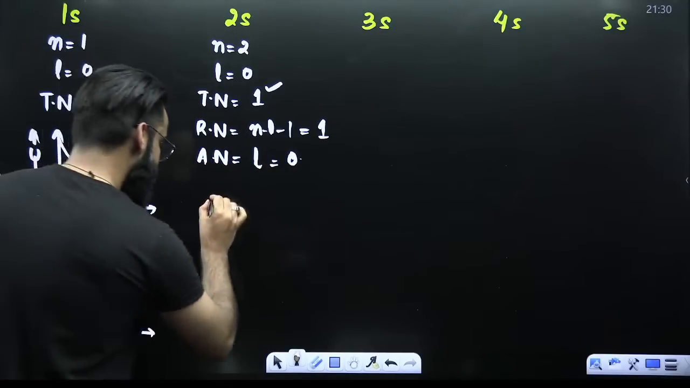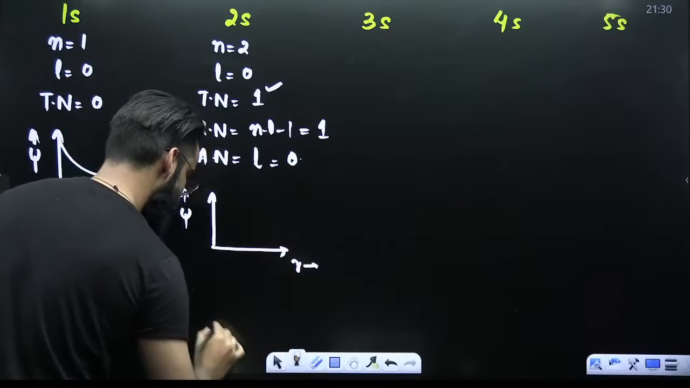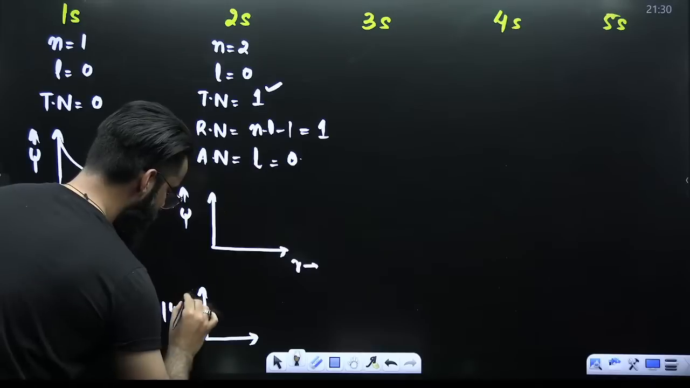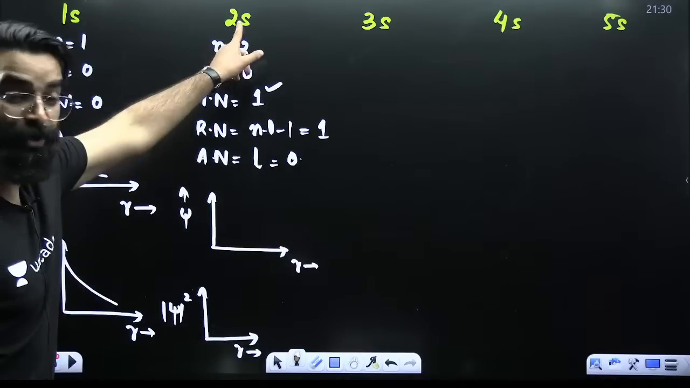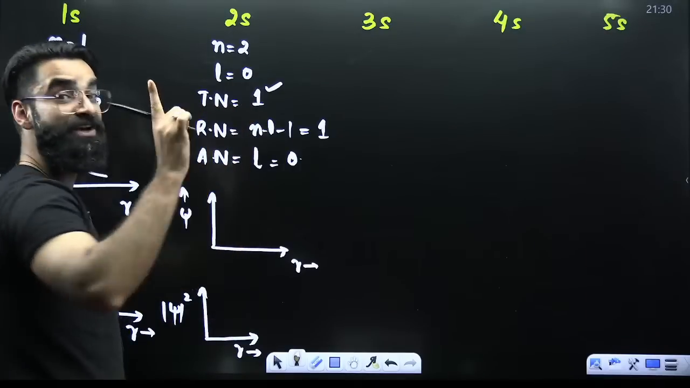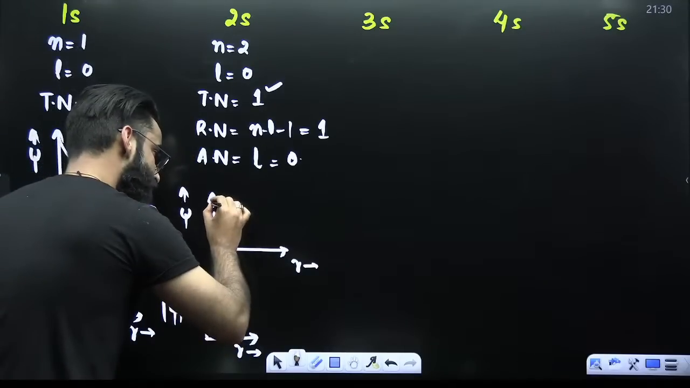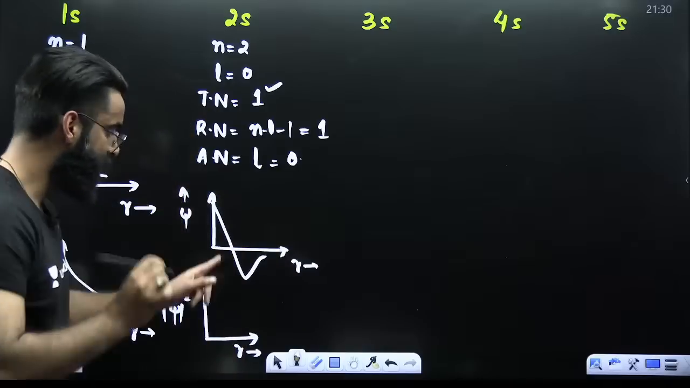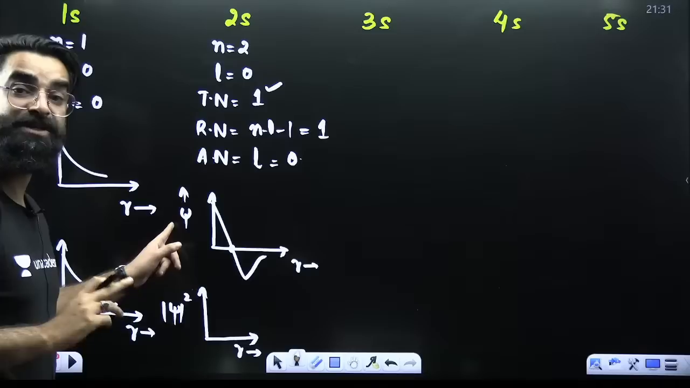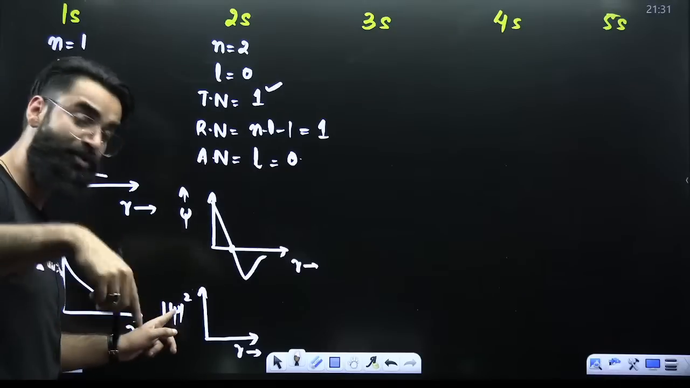Now guys, see. This is psi versus r, and here I'm writing psi square versus r. Since I'm talking about s, the graph is going to start from the top. Is there any node? There is one node. So the graph is going to touch the r-axis at one point. It goes down like this, and this point represents your radial node. Psi value can be positive as well as negative, but psi square is always positive. Remember, psi square is always positive.